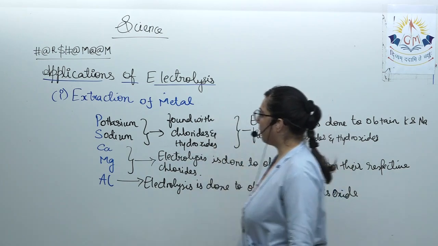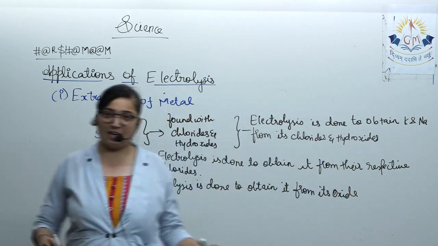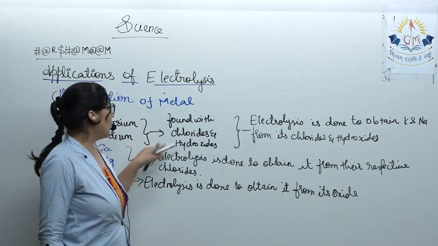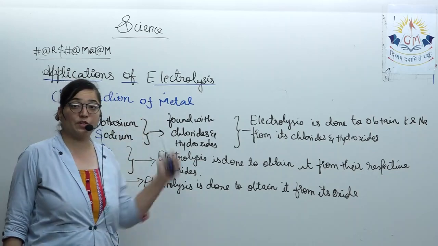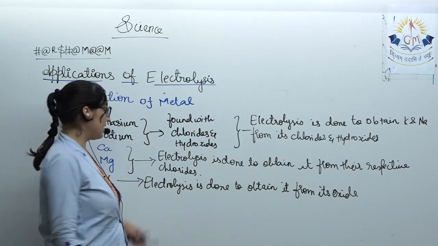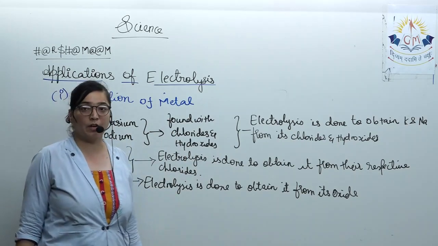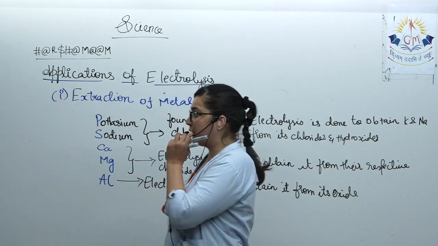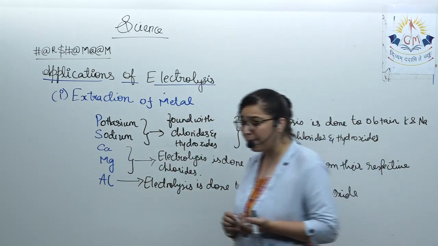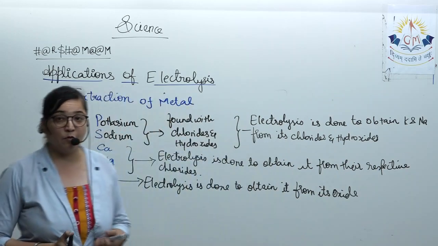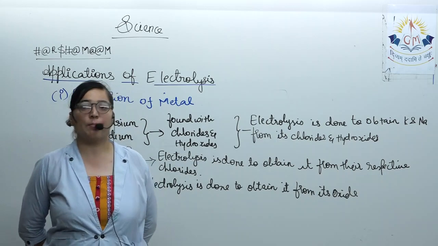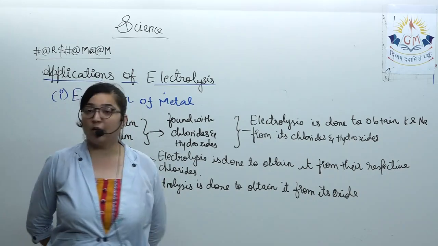So, this is the way you have to remember PSC Ma. Potassium and sodium first, with hydroxides and chlorides; calcium and magnesium with their respective chlorides; and aluminium from its respective oxide. In this way, you have the extraction of metals. Please note this down. After that, we'll move to the next topic, which is the refining of metals. Please quickly note it down.